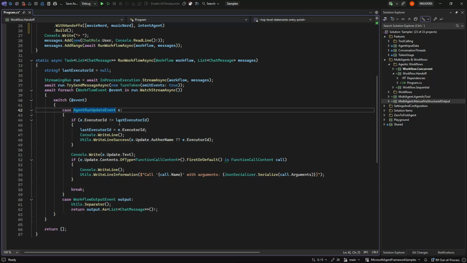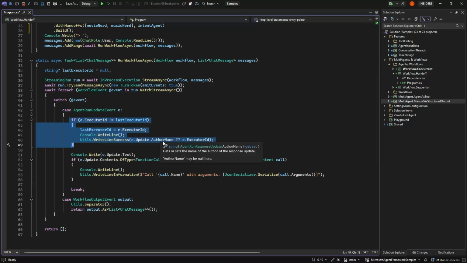that, okay, is it a new agent? If it is, let's write out its name, else just skip this step. So again, the first agent will come back like 20, 100 updates with every single character, but it doesn't change the author name. So that's being kept, and we only write this out once.